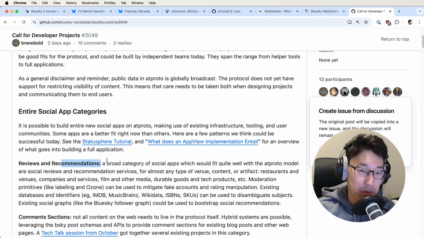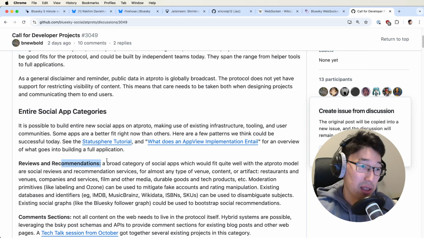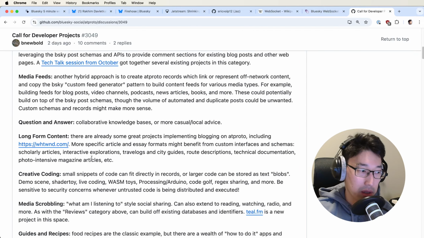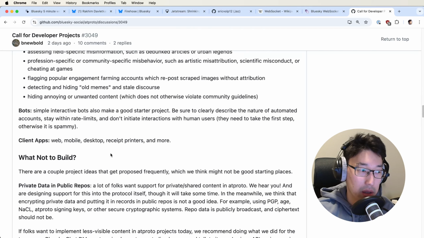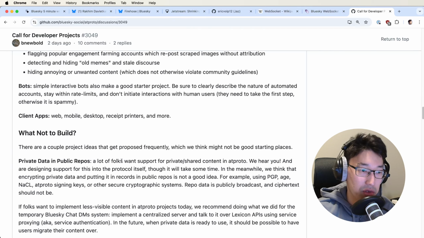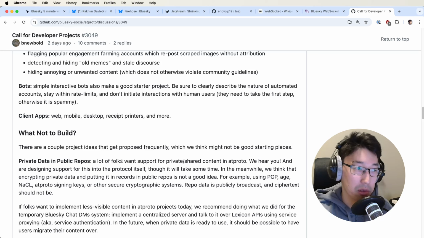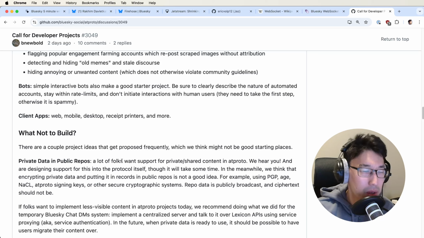Like, I don't know, you could add an ability to review anything that exists and is identifiable, like movies by their unique identifier or places by their coordinates, something like this. There are more ideas, and this is all possible. They describe dozens of different use cases and possible apps, and it's possible to build them even today on top of this protocol, which is exciting.